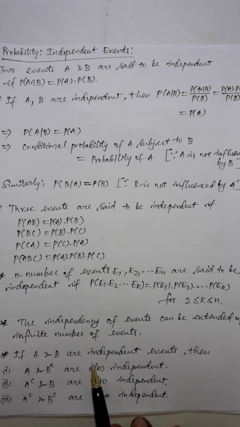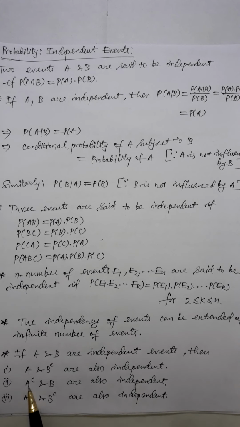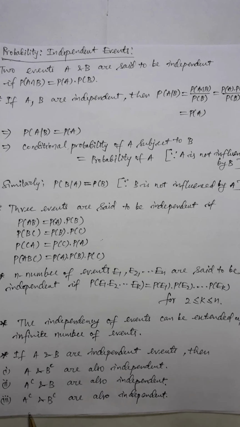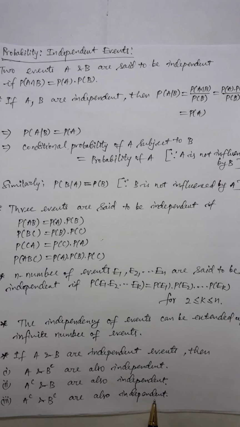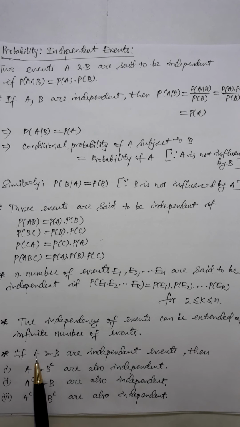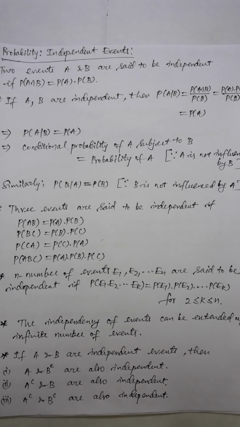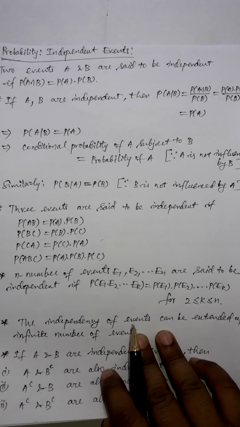Okay friends, now there is one property for discussion also. If A and B are two independent events with each other, then A and B complement are also independent events. A complement and B are also independent events. A complement and B complement are also independent with each other. So if two events are independent, then one event with another event's complement, or both events' complements, are also independent with each other. So this is a very nice property to remember and to apply.